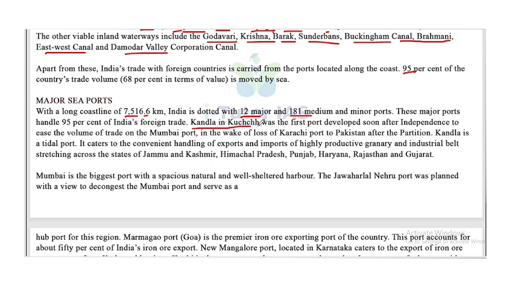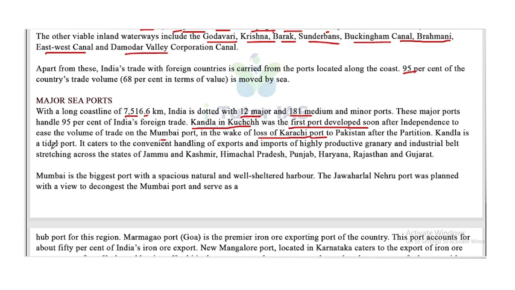Kandla in Kutch was the first port developed soon after independence, to ease the volume of trade on the Mumbai port, in the wake of the loss of Karachi port to Pakistan after the partition. So after the partition, we lost the Karachi port and it went to Pakistan.